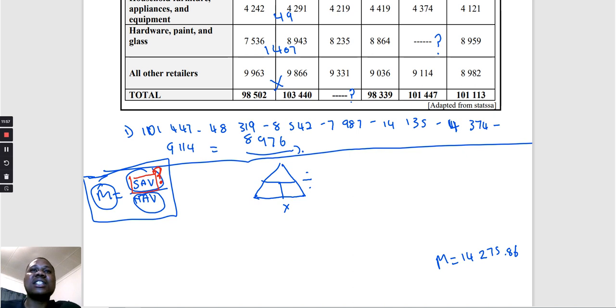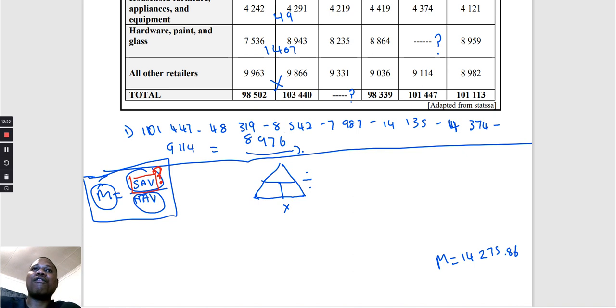They can't always ask you to calculate the volume. Sometimes they will say calculate the height. So if they say calculate the height, you are given a rectangular prism. It means you will be given the length and the breadth and the volume as well, but you won't have what? The height.